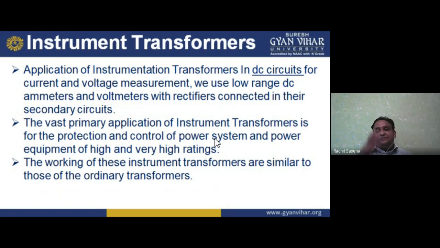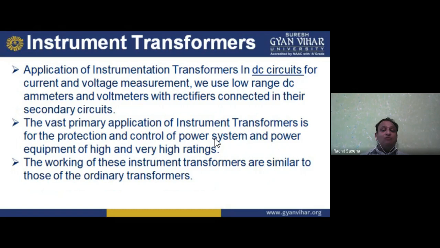I am taking an example. In a substation, we always work with multiples of 11. For example, we have substations of 765 kilovolt, 400 kilovolt, 220 kilovolt, 132 kilovolt, 33 kilovolt, and 11 kilovolt. So the voltage is in the kilovolt range, and similarly the current will be in kiloamperes. Can you suggest any ammeter and voltmeter that measures kilovolts and kiloamperes? No, never.